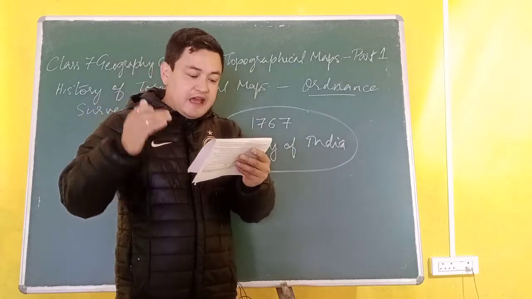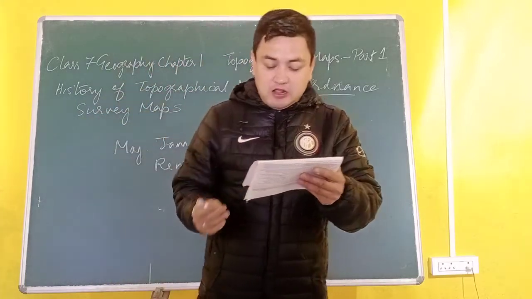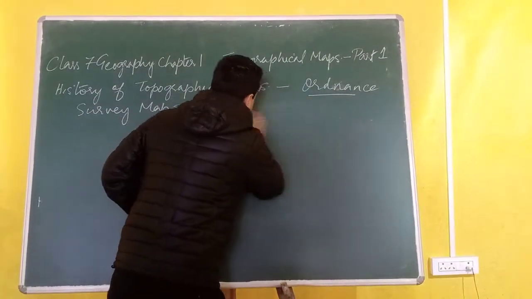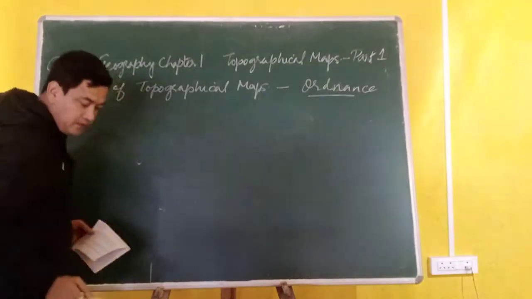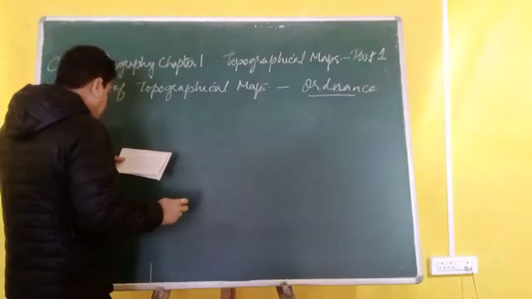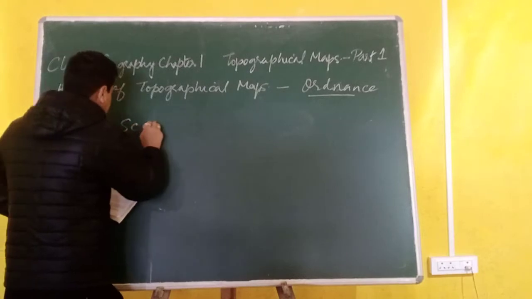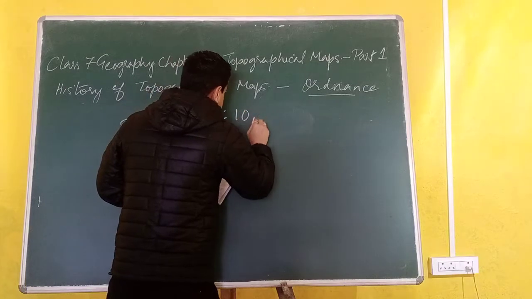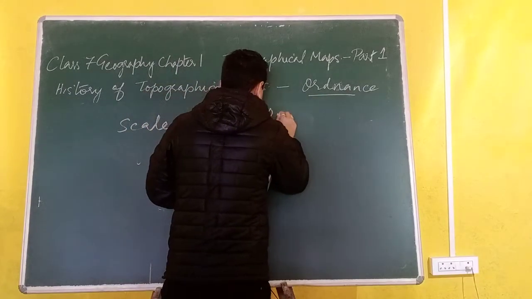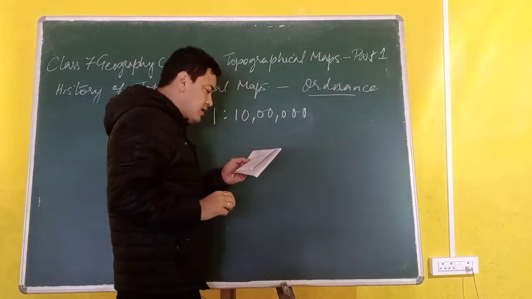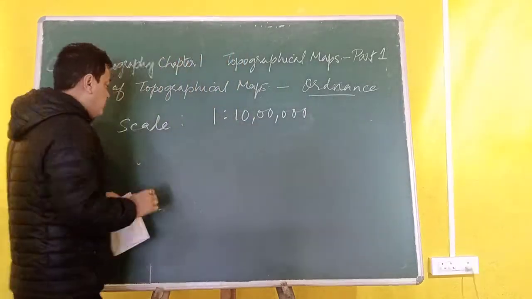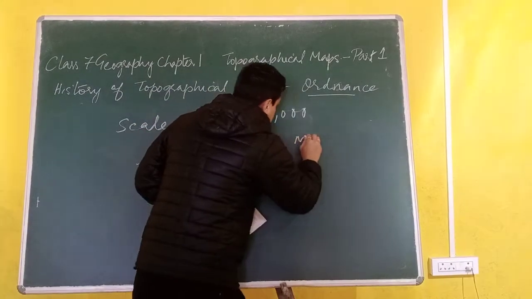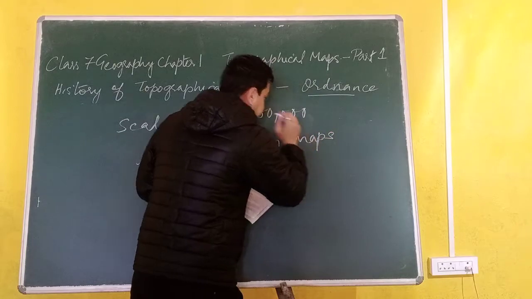Maps of India and adjacent countries were prepared on a scale of 1 to 10 lakh. At the time, maps were made on a scale, and the scale used for measuring the land was 1:10 lakh. This scale is known as the 1 million map.